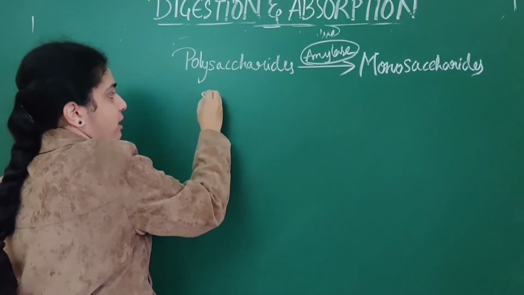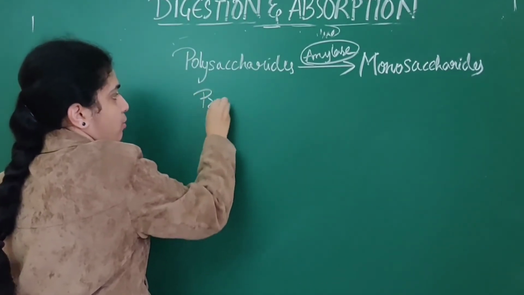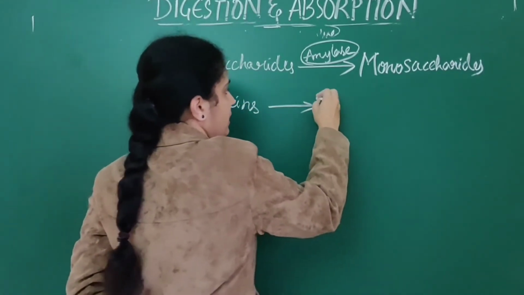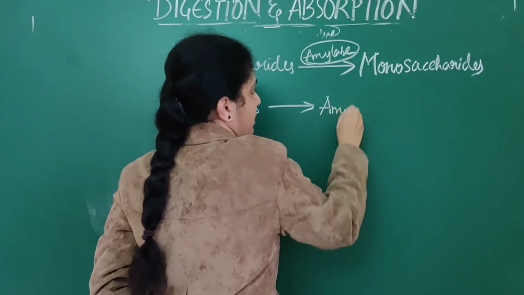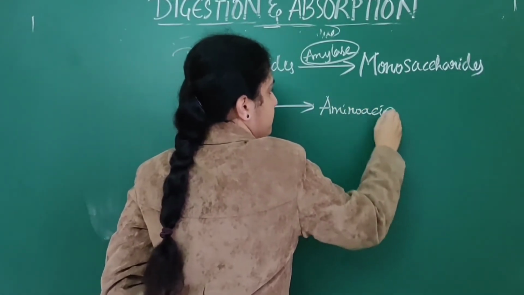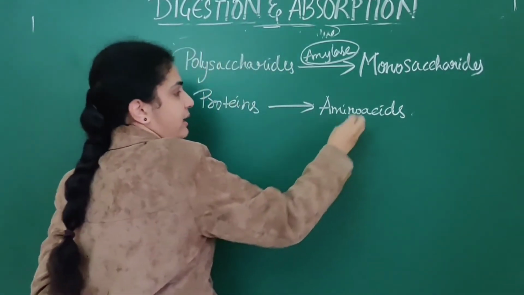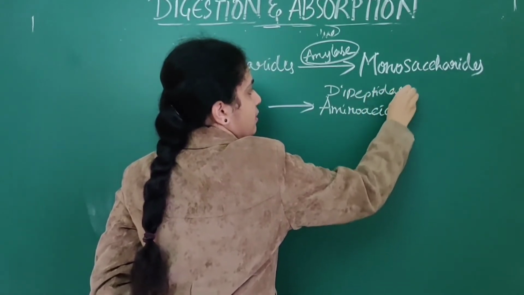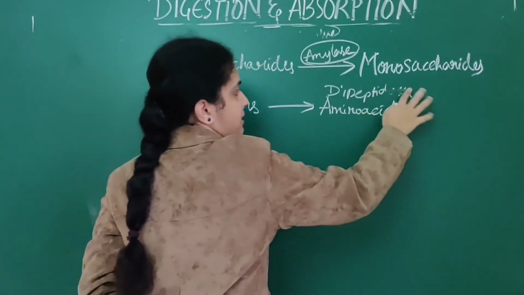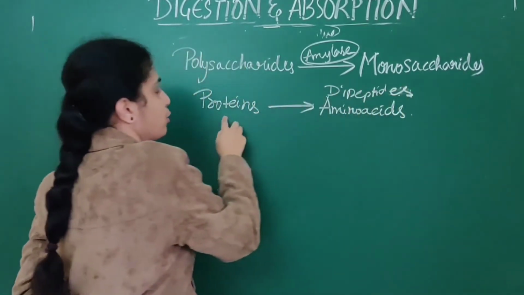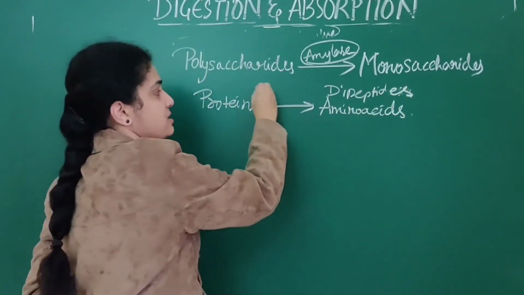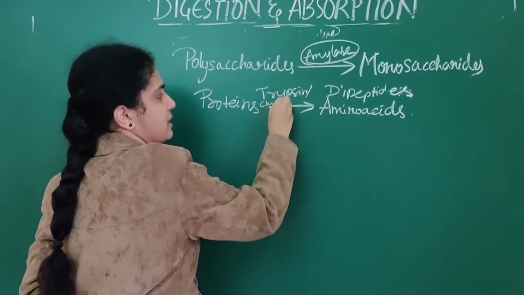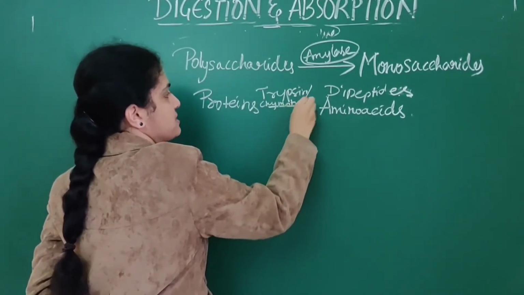Then next, proteins. How are proteins broken down? Proteins are broken down into amino acids or dipeptides. Proteins are broken down into dipeptides by trypsin. Trypsin or chymotrypsin, anything we can say.